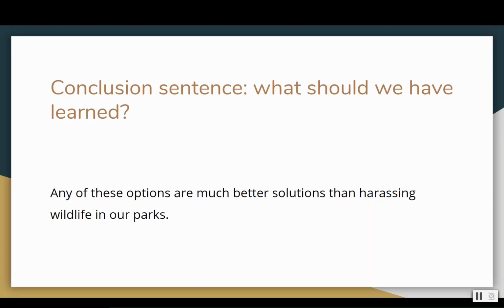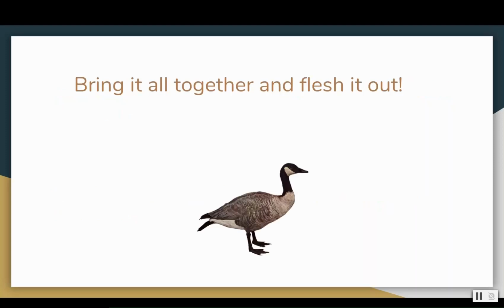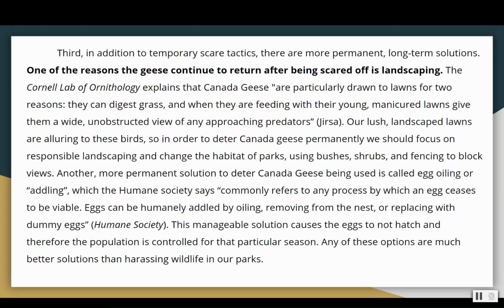Some writers also take the time here to transition to their next body paragraph, and if you are one of those people, go ahead and take that time to do that. All right, so putting it all together, you have a rough paragraph now. You may need to add sentences, words, and phrases in order to flesh it out more. Here, our student added a sentence between the thesis and the introduction to the first piece of evidence in order to smoothly transition. So here is the full paragraph put together, ready to go.